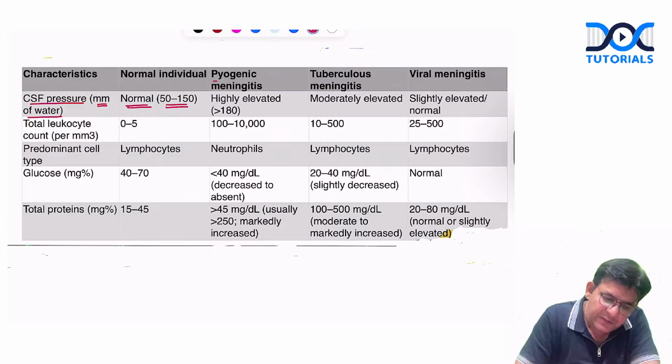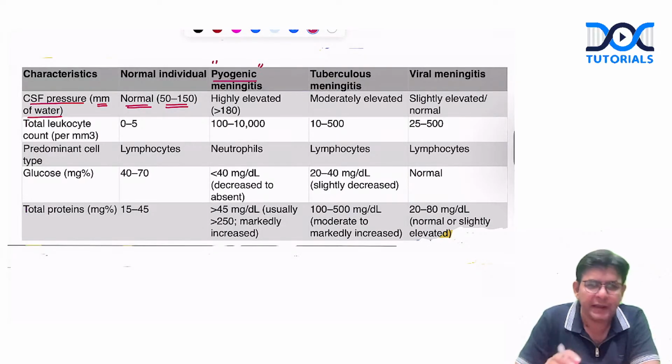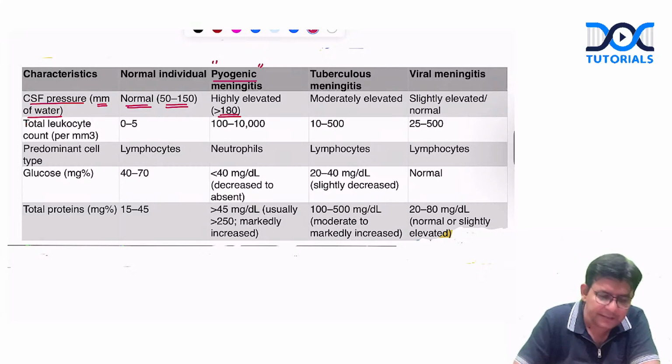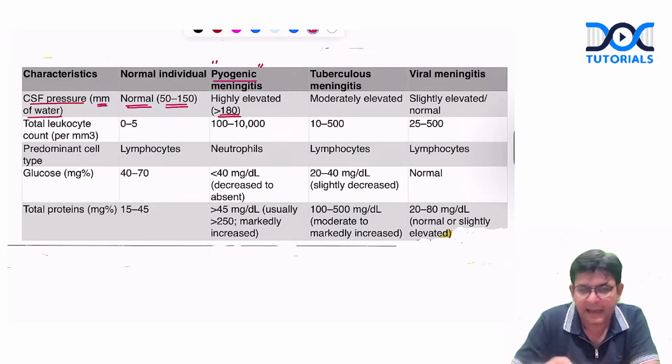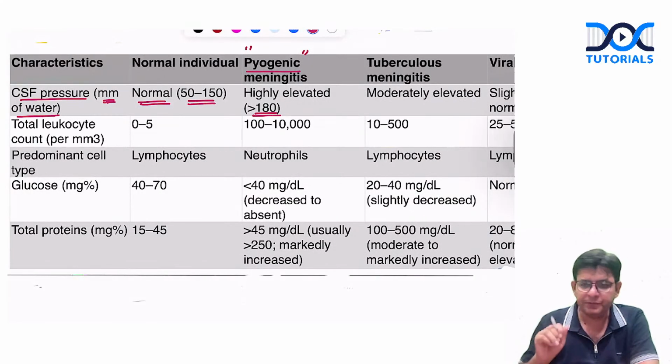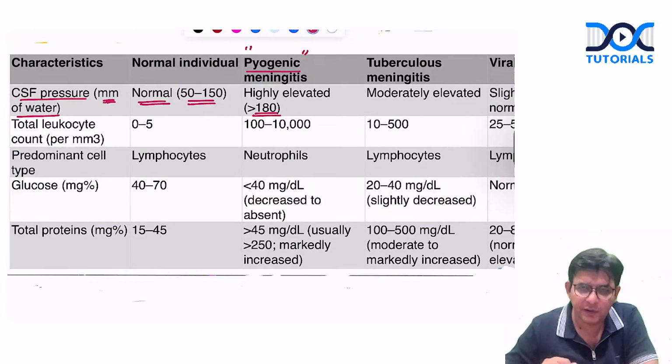In the case of pyogenic meningitis, which is acute bacterial, it is highly elevated. That is more than 180, and it can go even higher. I am again telling you the units are mm of water. If it is in mm of Hg, then it comes out to be 7 to 15 mm of Hg, which is altogether different. If you try to take up all the things at one time, you will get confused. So don't confuse. It is in millimeters of water.